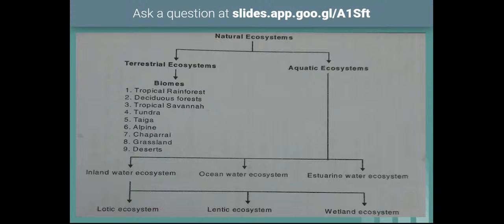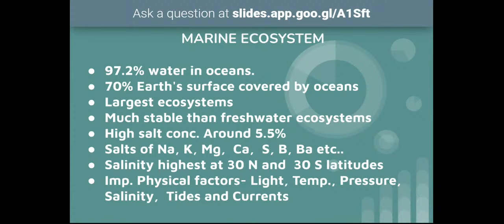Aquatic ecosystems are broadly classified into 3 classes. They are freshwater ecosystems. Freshwater ecosystems are also called inland water ecosystems, because they are present inside the continents. Second one is ocean water ecosystems, also called marine ecosystems.